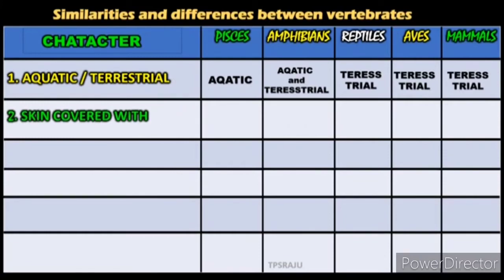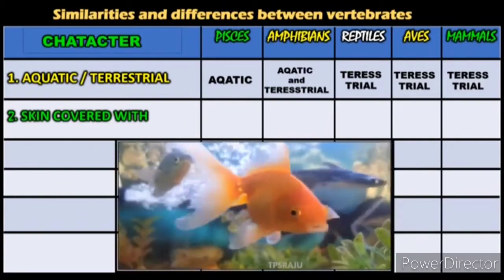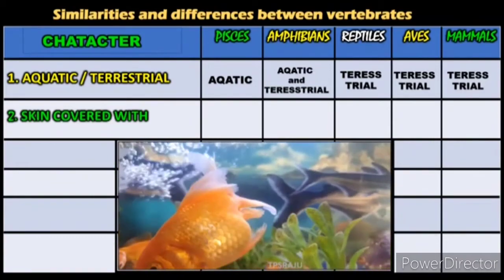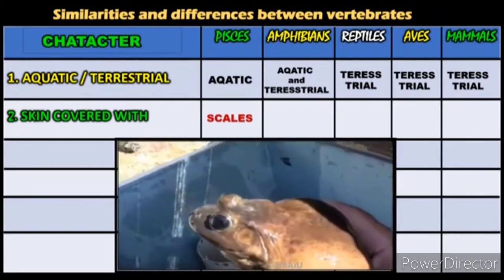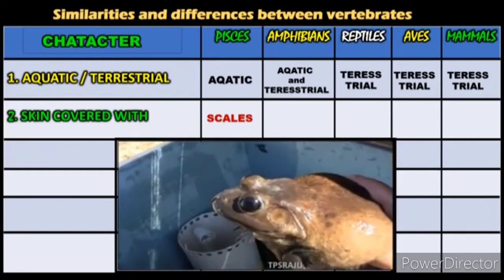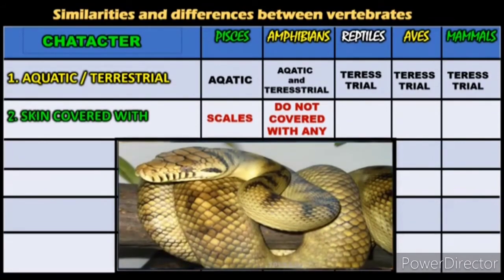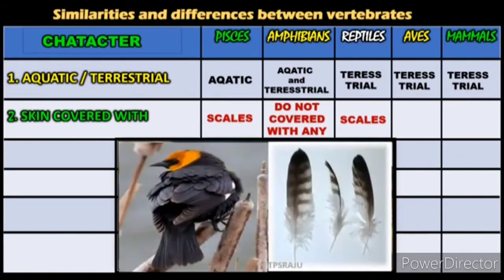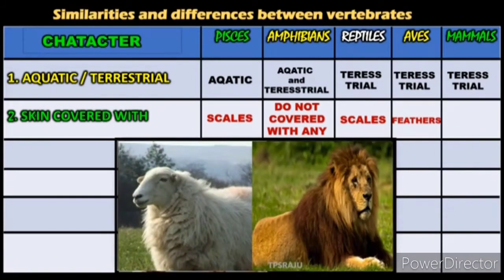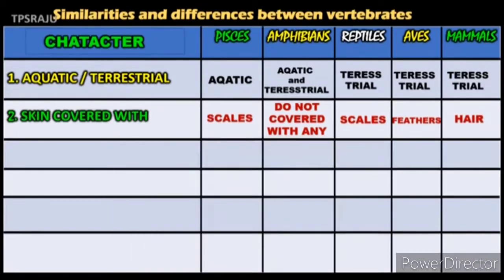Skin covered with. Let us see the characters of all the vertebrates. Fishes have scales on their body. Frogs have a mucus layer on the body, and they are not covered with anything else. Snakes have scales on the body. Birds, or aves, have feathers on the body. Mammals have a body covered with lots of hair.